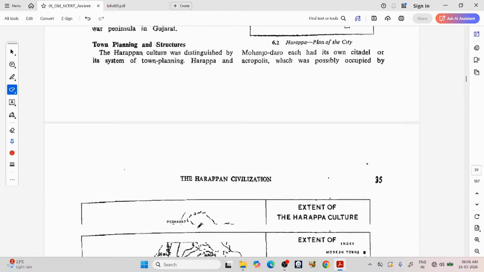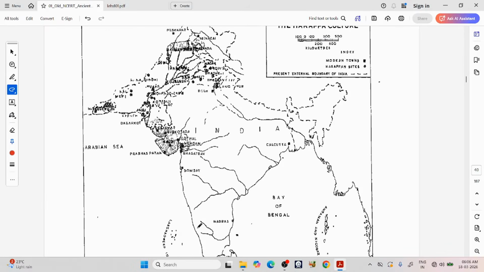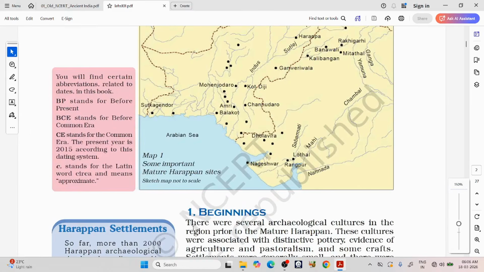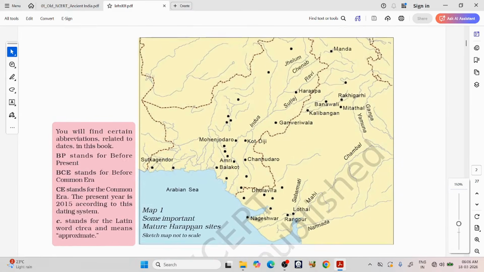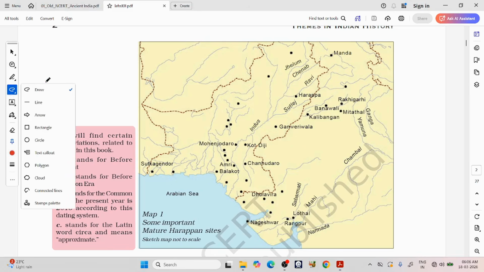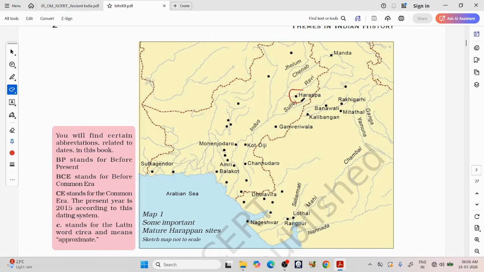If you see, the map is not very good here, so you can see the map from the new NCERT. This is what they are talking about. You can see Harappa near the Ravi River, which is a tributary of the Indus River. Then you have Mohenjo-daro adjacent to the Indus River.